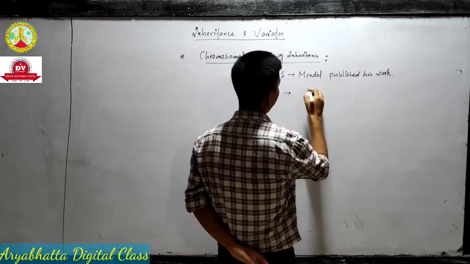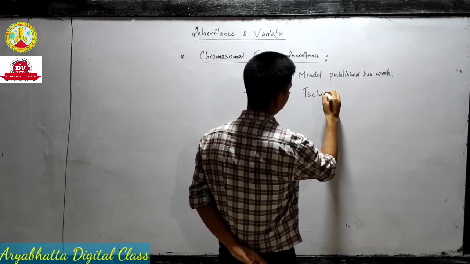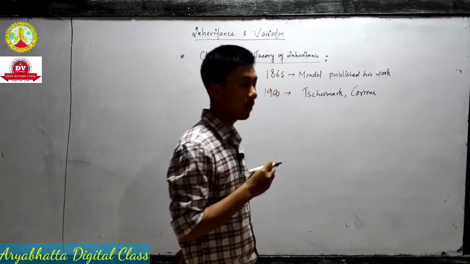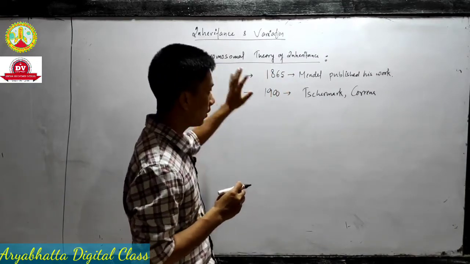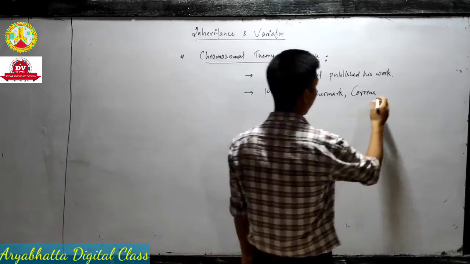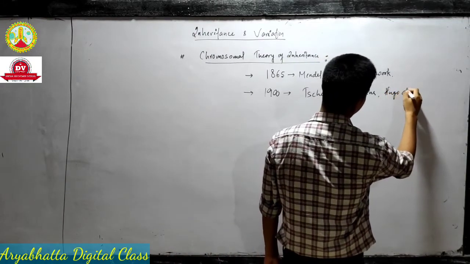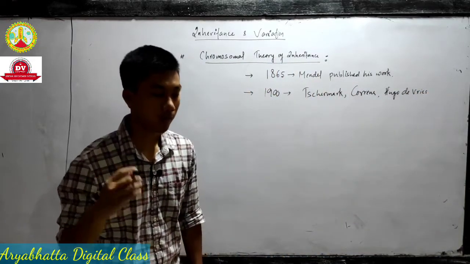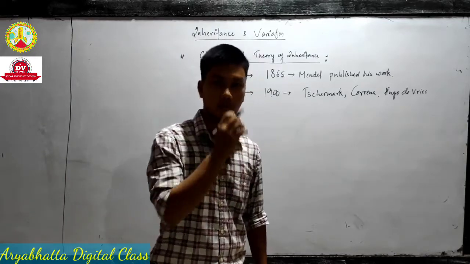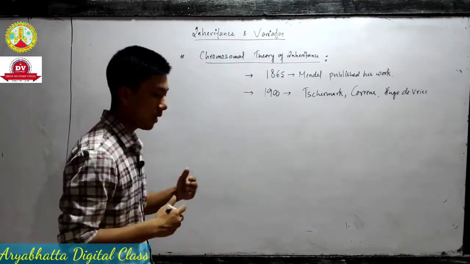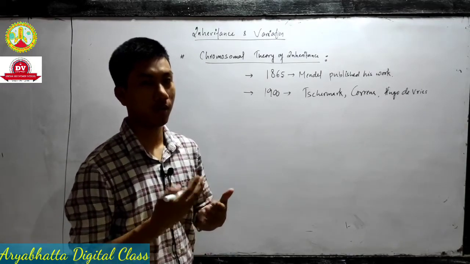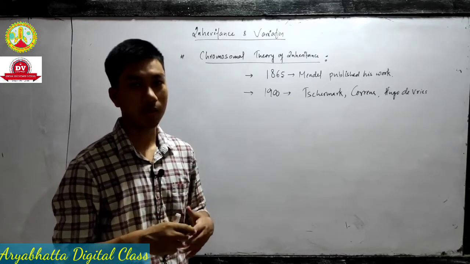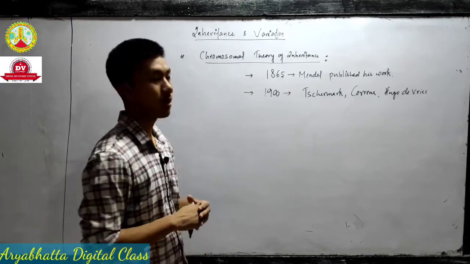So in 1900, three scientists, Charmark, Correns. Okay, these things we have already discussed, but when we study this topic, we need to remember these things. So Charmark, Correns, and Hugo de Vries rediscovered his work and found out that what Mendel was explaining was actually a truth about inheritance. Okay. But Mendel was unable to show the structure of gene because at that time there was no well-developed microscope. He just put up some imaginary unit, okay, something that is passed from generation to generation.